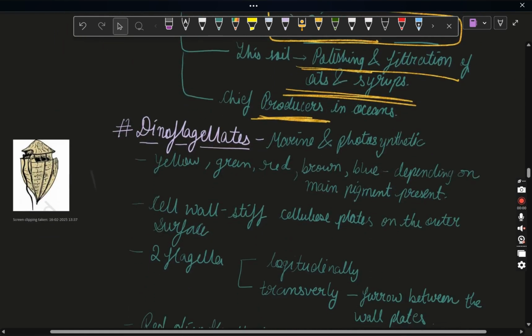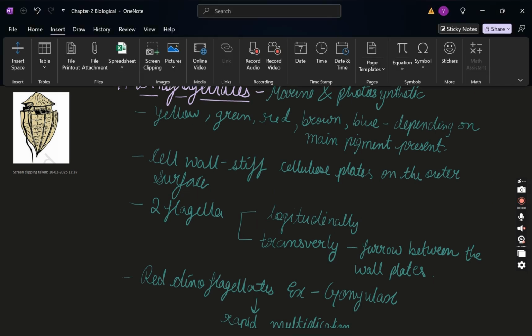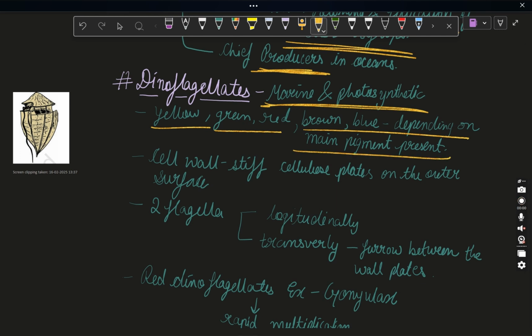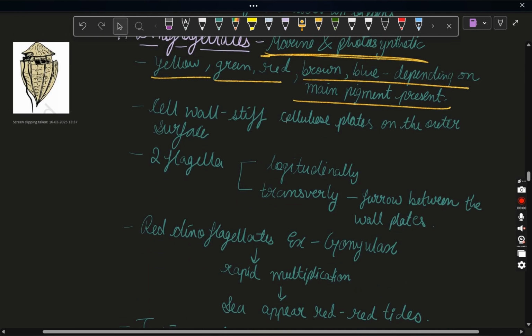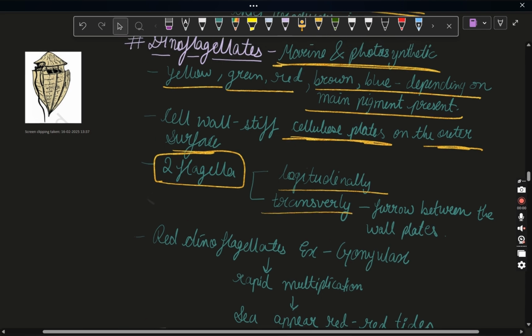Okay? Well, moving on to the next organism, that is dinoflagellates. Dinoflagellates are marine as well as photosynthetic. They are yellow, green, red, brown, blue. They have pigments in them, and depending on the main pigment which is present, they are different forms of color. Cell wall is cellulose plates on the outer surface. They have two flagella, one longitudinal and the other transverse, and there is a furrow between the cell plates.